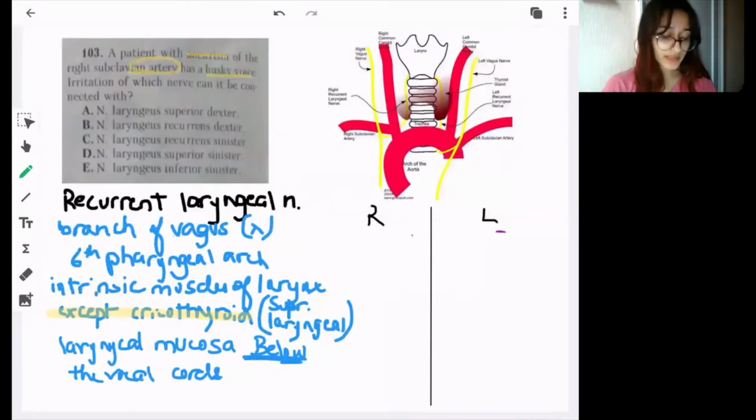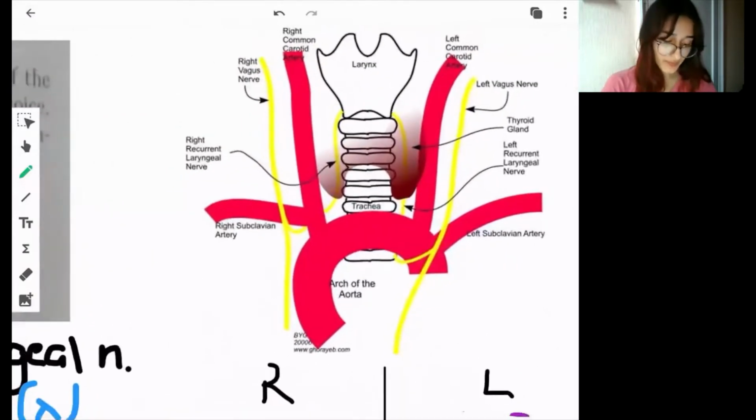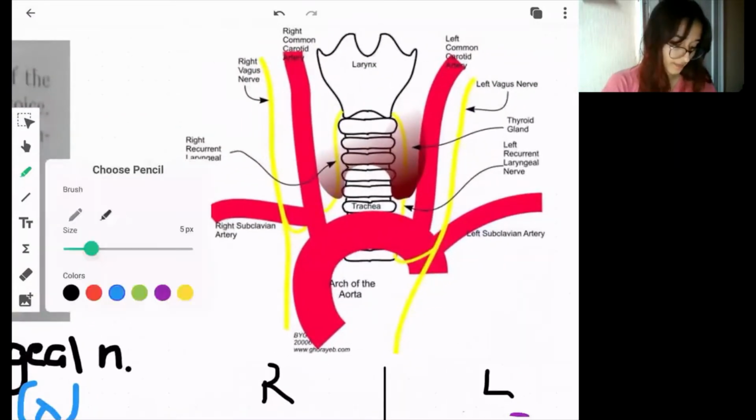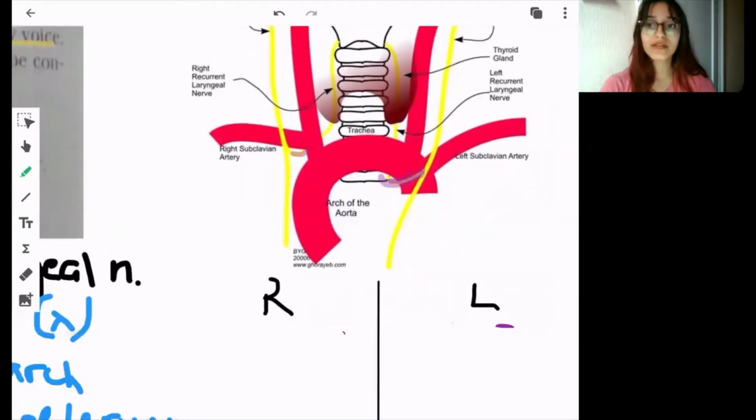Okay, so let's move on with the right and left recurrent laryngeal nerve. Let's compare them. This is a picture to show you. This is the left vagus nerve, this is the right vagus nerve, and as they travel down, they give off a recurrent laryngeal nerve which travels back upward. That is why it is called recurrent. The left recurrent laryngeal nerve is a bit longer because it has to arch under the arch of aorta, which is present in the thorax.